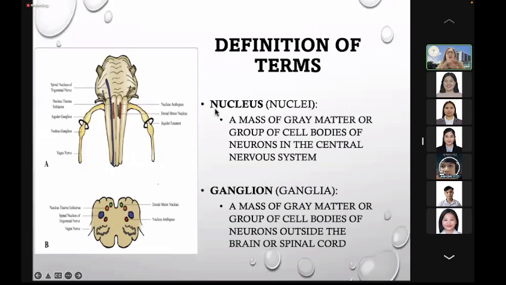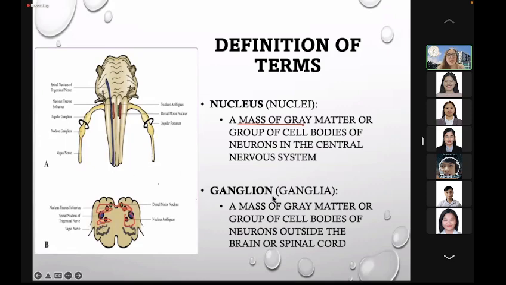So again, we will define the nucleus versus the ganglion. Okay, nucleus, these are masses of gray matter. They are located within the central nervous system. Again, they are located inside the central nervous system.